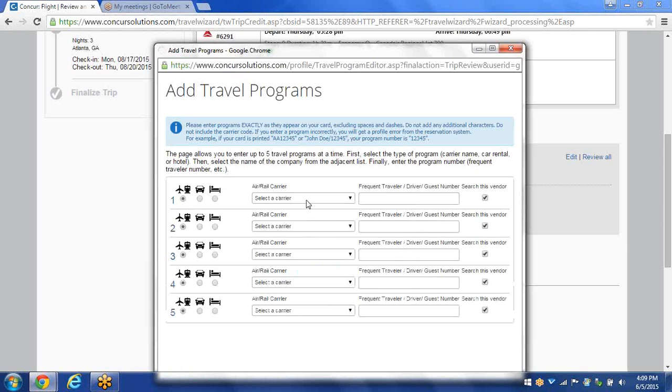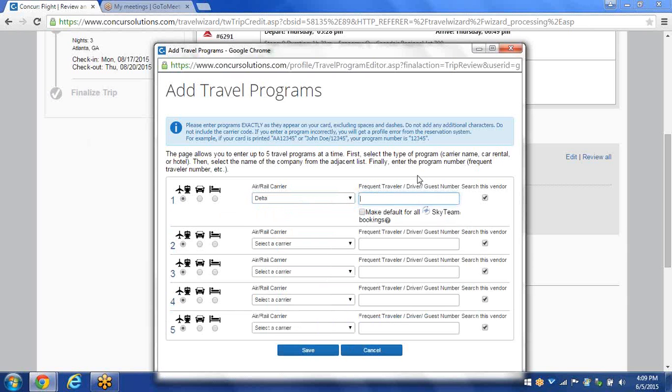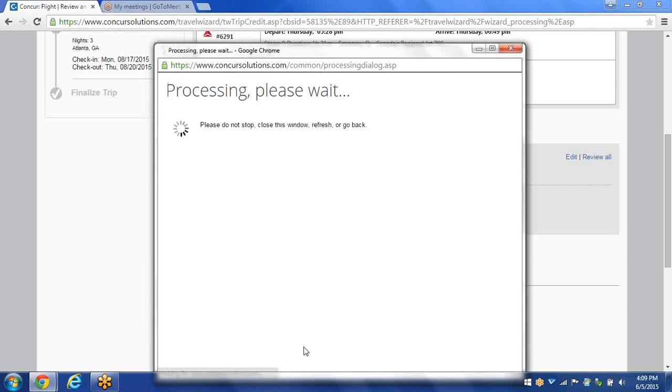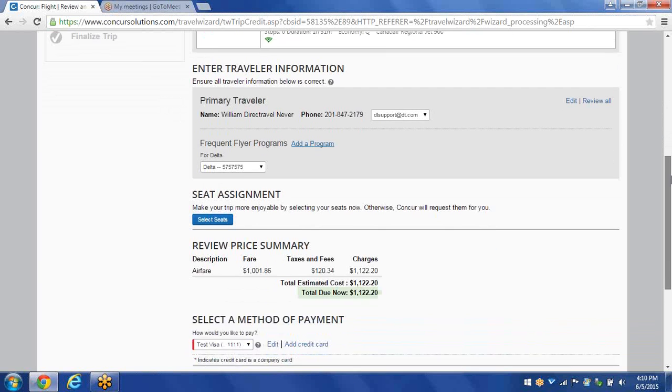This window will appear, and actually this is where I can put in my frequent traveler programs for my air, rail, car, or hotel. All the carriers are in alphabetical order, but the more popular ones are at the top. So in this case, let's say I want to put in my Delta 1, and I'll put in my fake Delta number. And then I click Save. When I click on Save, it will do two things. First of all, it will apply the number to the trip I'm currently taking, as you see here. And the second thing it does, it actually saves in my profile for future use.